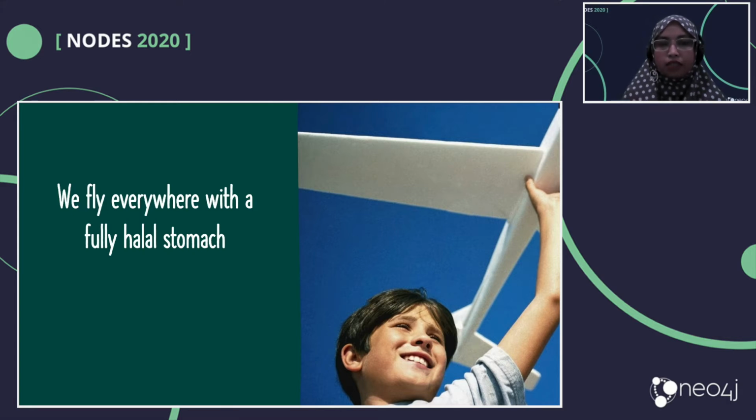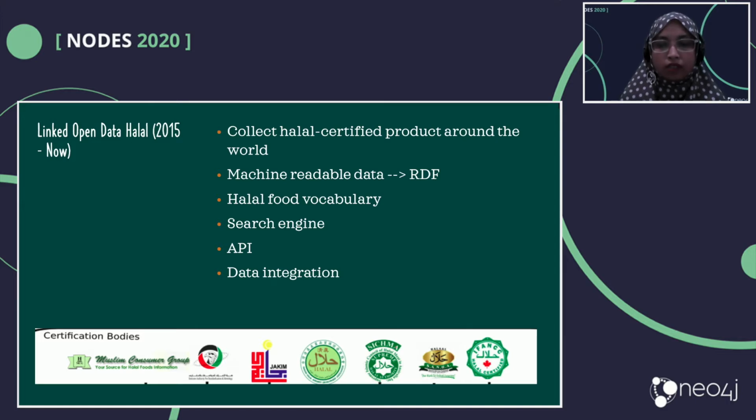Based on that, in 2015 I started a project with my students, master students and bachelor students in our department, to collect certified data from around the world and make it machine readable. We use the RDF format for that, and we also created a halal food vocabulary.